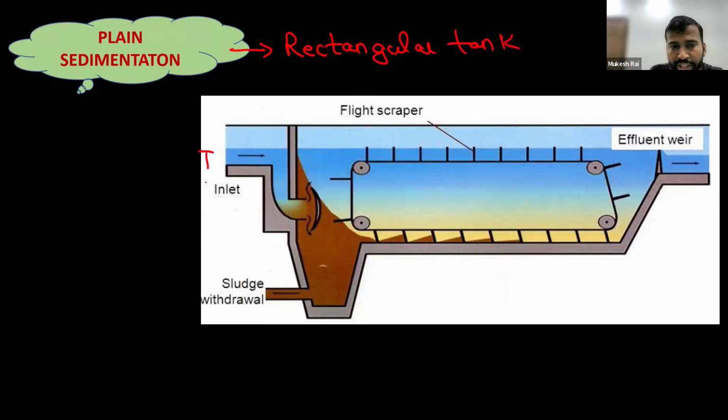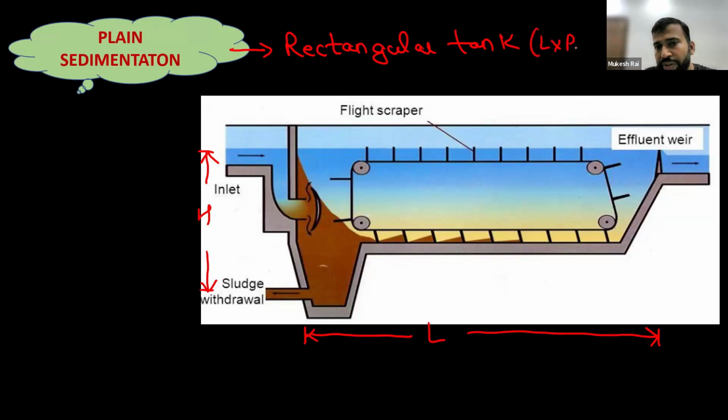The height of this rectangular tank is shown here, that is the height of the rectangular tank. Okay, students, this will be the length of the rectangular tank, and the width is shown on the depth of this screen. It is not clearly visible here, but we will consider that the width is there also. So the volume of a rectangular tank is length into width into height, that is LBH.